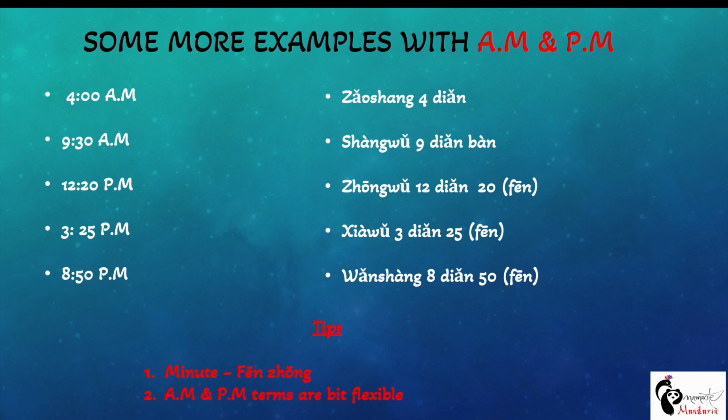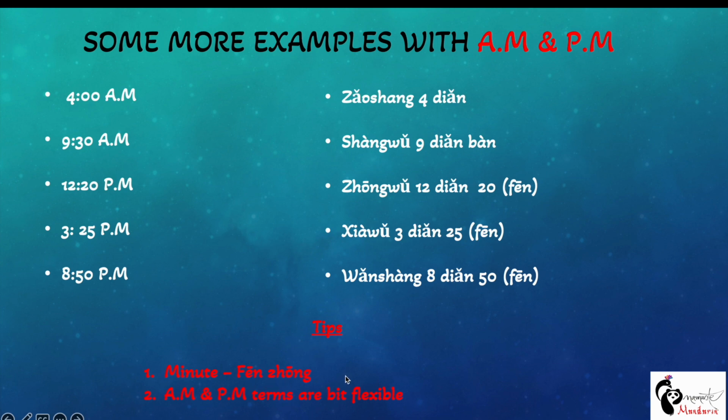If I have to say the food will be ready in 10 minutes, again it's a duration, so 10分钟. I will not use only 分, because many times people make this mistake and use half of the word for duration. Whenever you are using minutes in duration, you have to use the complete word, 分钟.